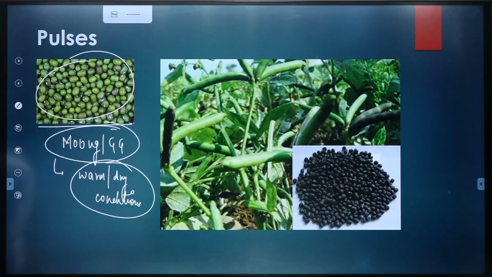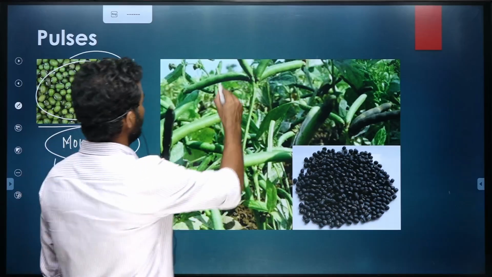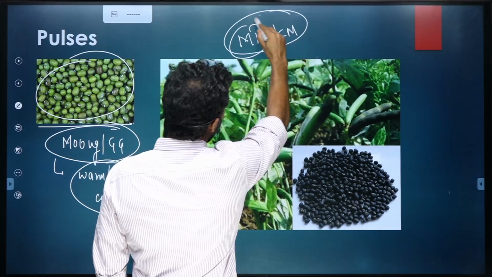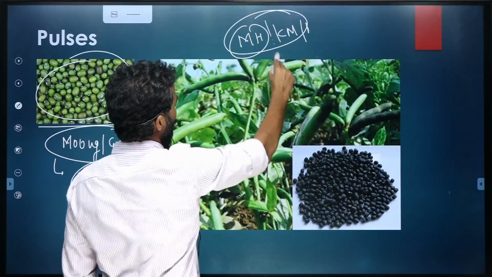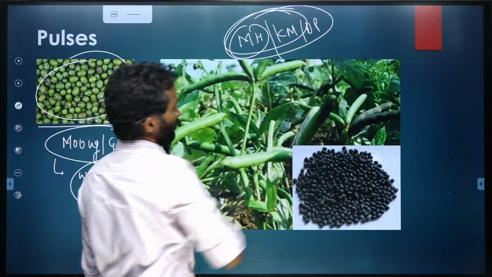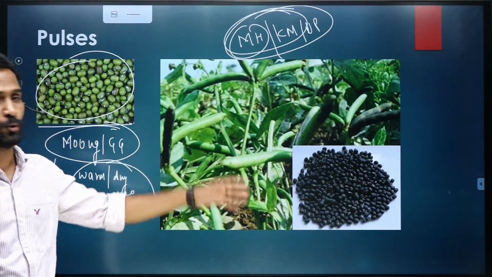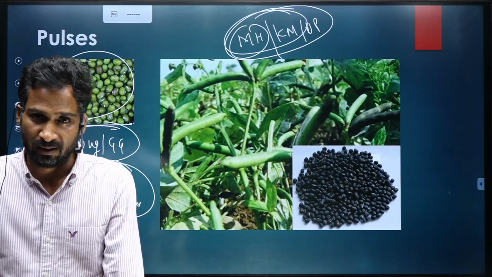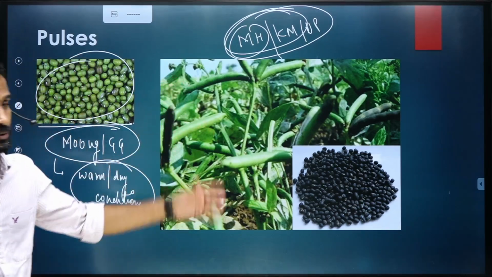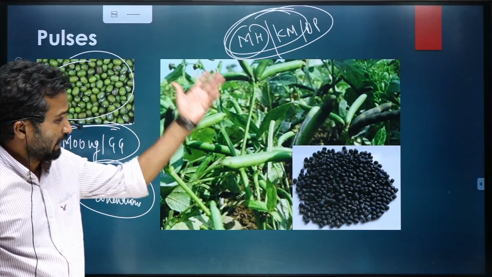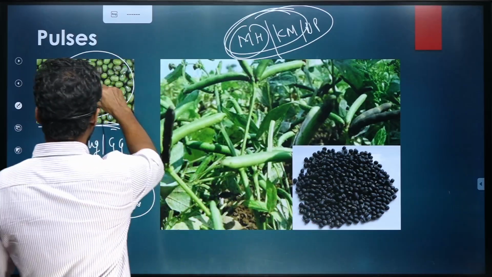Okay, so this is green gram. The important states where it is grown are Maharashtra and Karnataka, the leading producers of this crop. UP, obviously, although it is not grown much in UP. Black gram is grown mostly in UP, but moong is also grown in significant quantity. So major producers are Maharashtra, Karnataka, and UP, Bihar, all these states will grow moong.